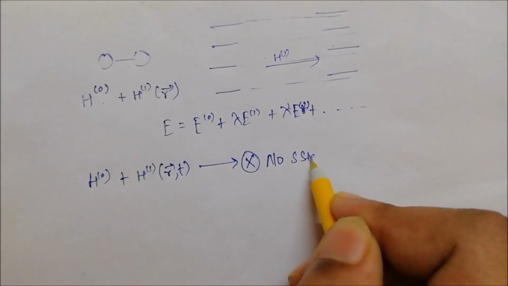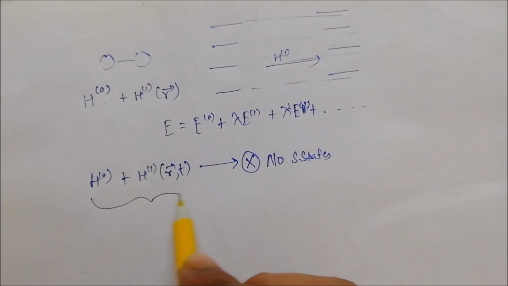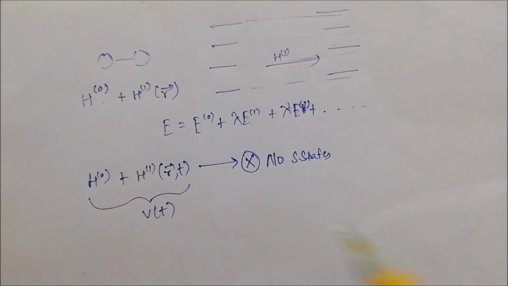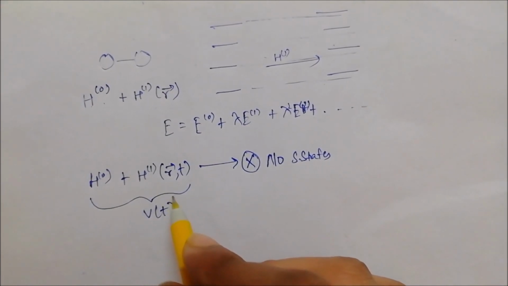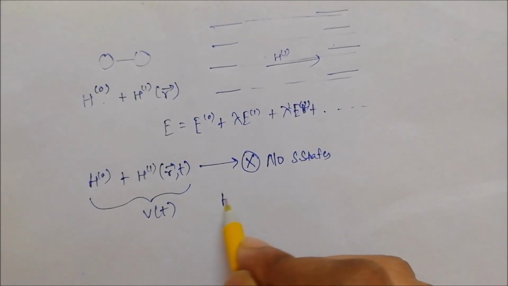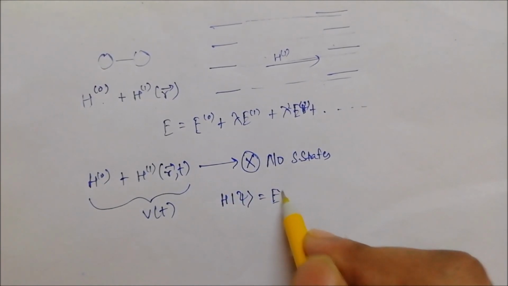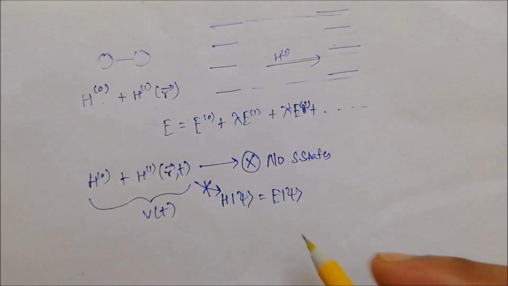No stationary states. Why? Because our whole potential is now time dependent and the wave function is going to continuously evolve in time. There won't be any such thing as the stationary states, as for this case there's nothing called the time independent Schrodinger equation.